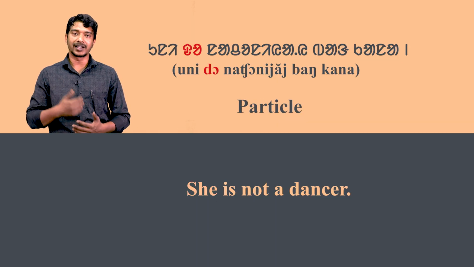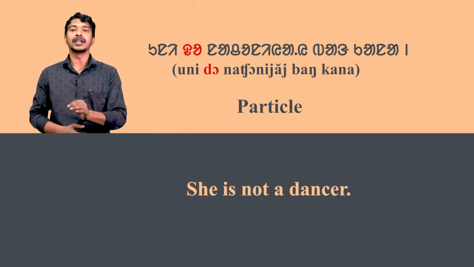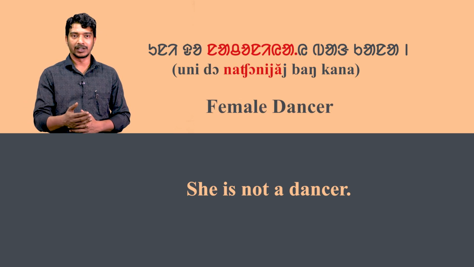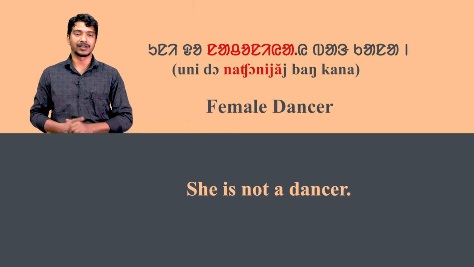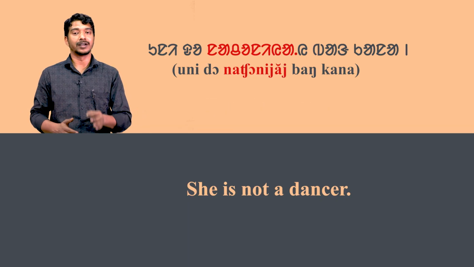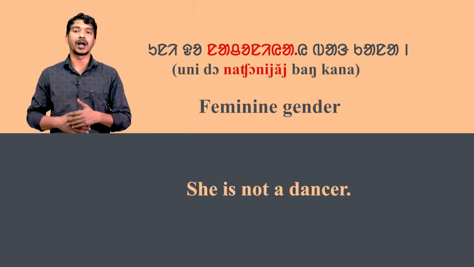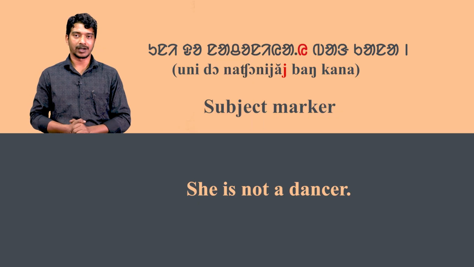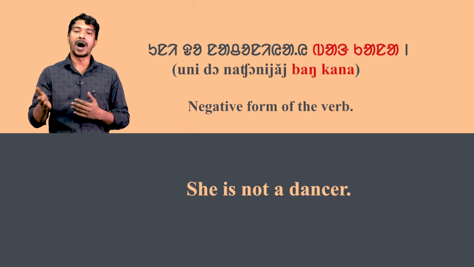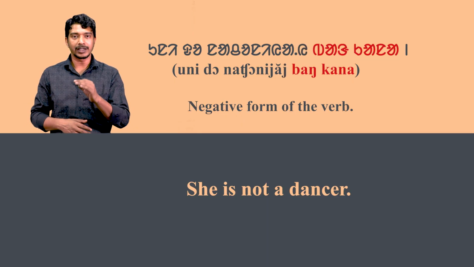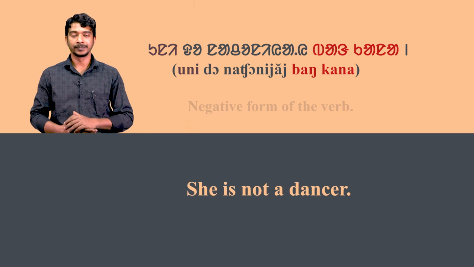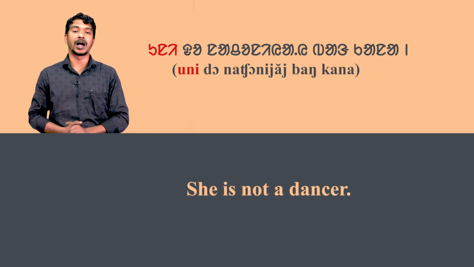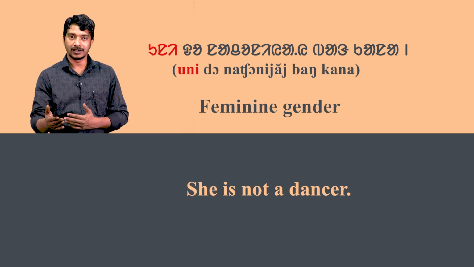Do is a particle and it defines the subject. The word nachoniye means female dancer. As the word nachoniye refers to the feminine gender, we is a subject marker. The next word bang kana is the negative form of a verb. So in the above sentence, uni denotes the feminine gender.